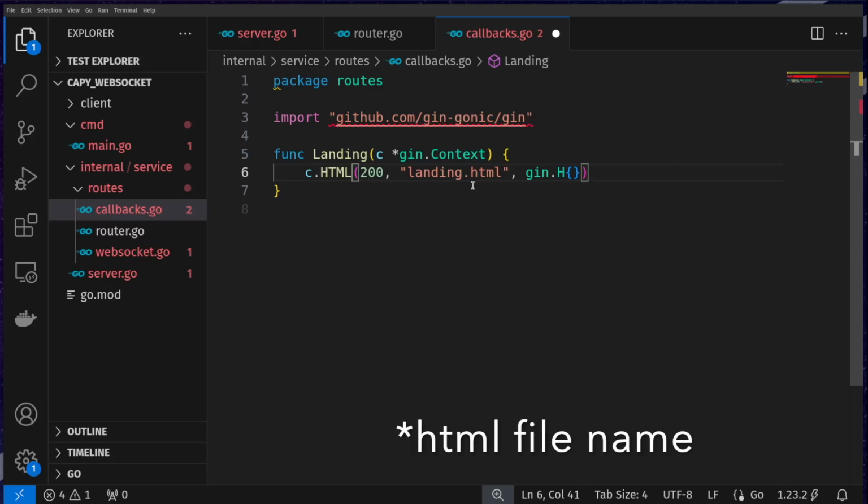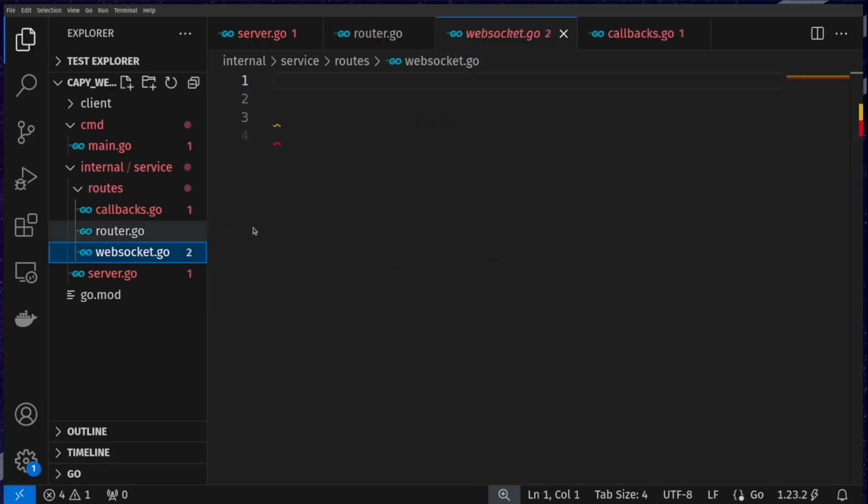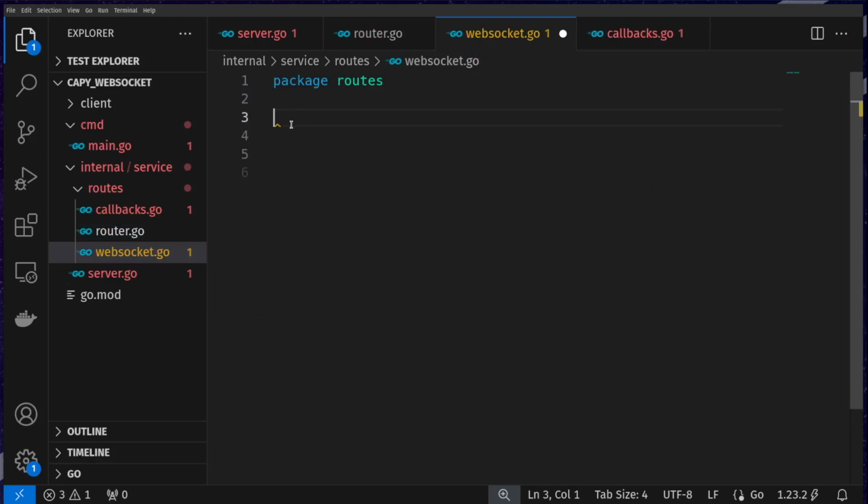This is the index name, going to be index.html, and then just empty headers for now. The last thing for our route package is we're going to create our WebSocket function. So we'll create another package under routes. Then we'll import fmt, which allows us to print to the console.